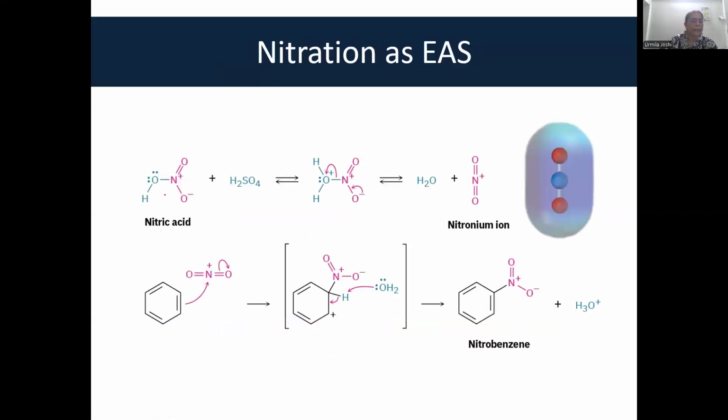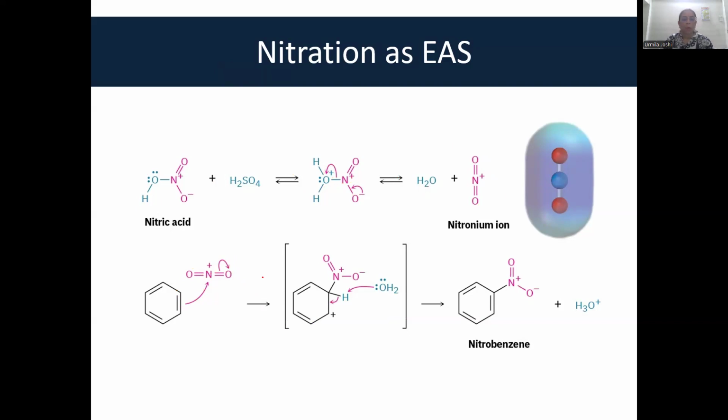Nitration, this is HNO3 if you realize, H, N and O3. This reacts with sulfuric acid. Sulfuric acid is a very strong acid. It accepts a proton from sulfuric acid. Now, OH gets converted to a good leaving group and leaves, generating a nitronium ion. Now, when a nitronium ion is generated, this is an electrophile because it can accept electrons from benzene by breaking of this nitrogen-oxygen bond.